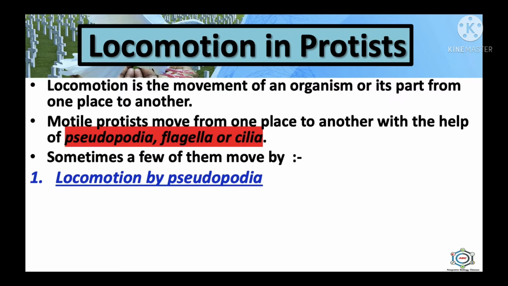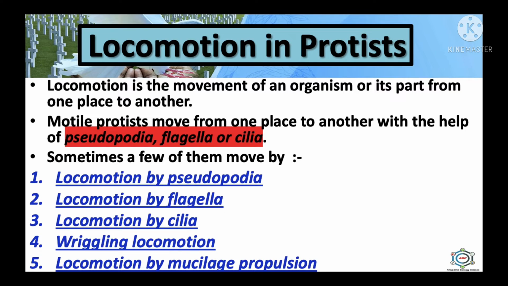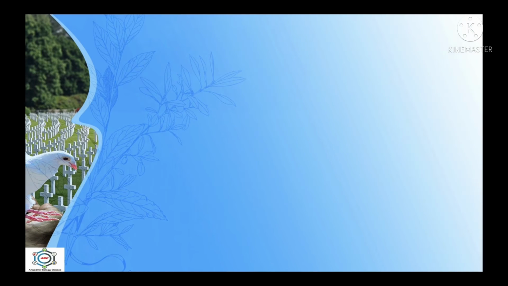So, locomotion by pseudopodia, locomotion by flagella, locomotion by cilia, wriggling locomotion and locomotion by mucilage propulsion. So these are the types of locomotion which are found in protists. Now we will see each and every part in detail.